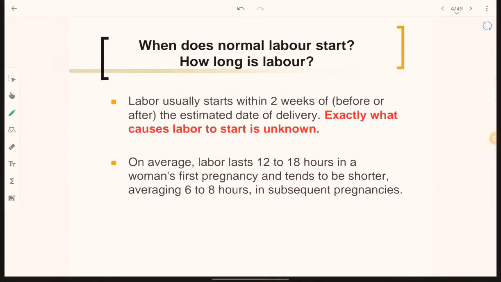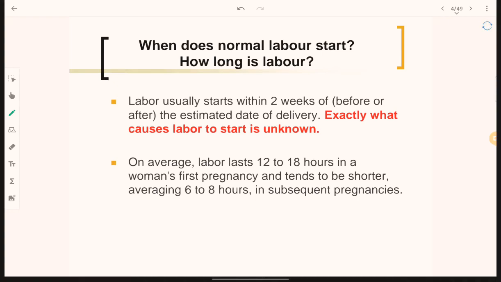Firstly, labor usually starts within 2 weeks of the estimated date of delivery, which is given by the doctor. Exactly what causes labor to start is unknown, but basically we can say that oxytocin is responsible for labor starting. The EDD is given by the doctor, saying that by this date you will have your delivery. So labor starts within 2 weeks before or after the estimated date of delivery, abbreviated as EDD.